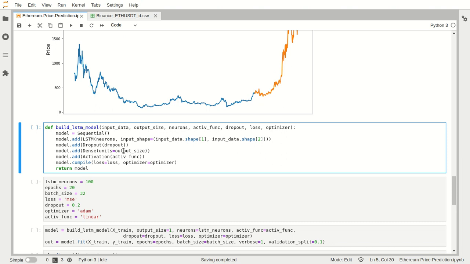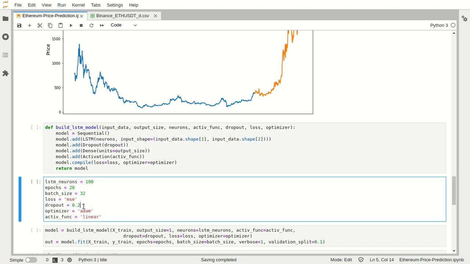Then I added a 20% dropout layer. This is our dropout layer, and I added a dropout of 0.2. Why have I done this? In order to reduce overfitting of the training data. What does overfitting mean? Overfitting means the model brilliantly learns our data, like it learns every point in the data set, and fails to generalize. What does that mean?